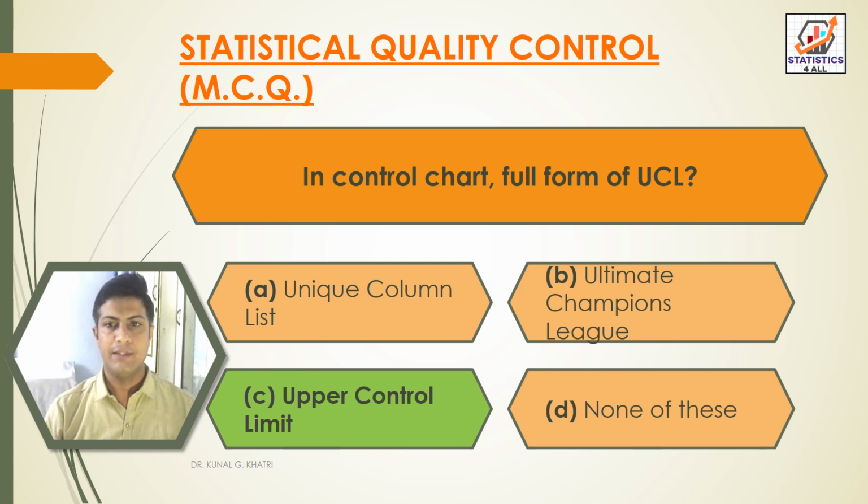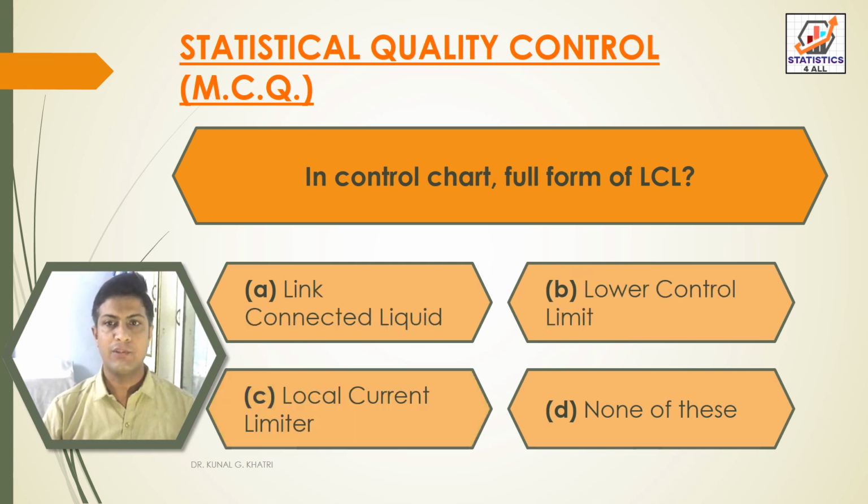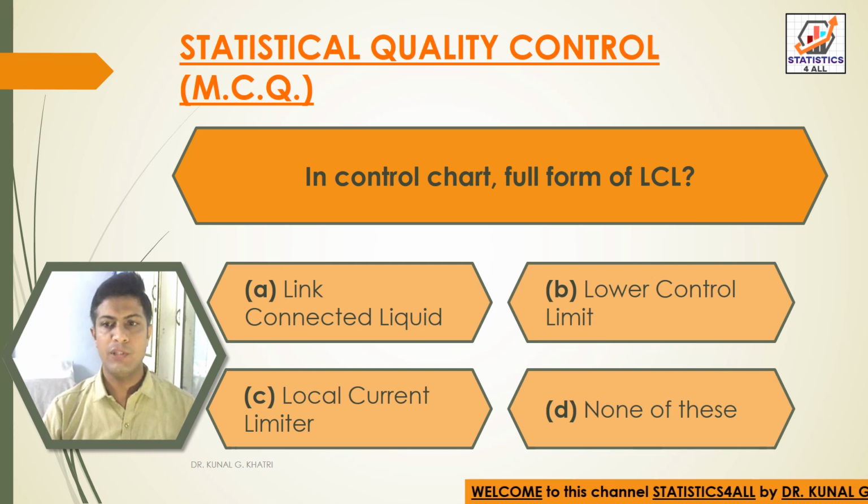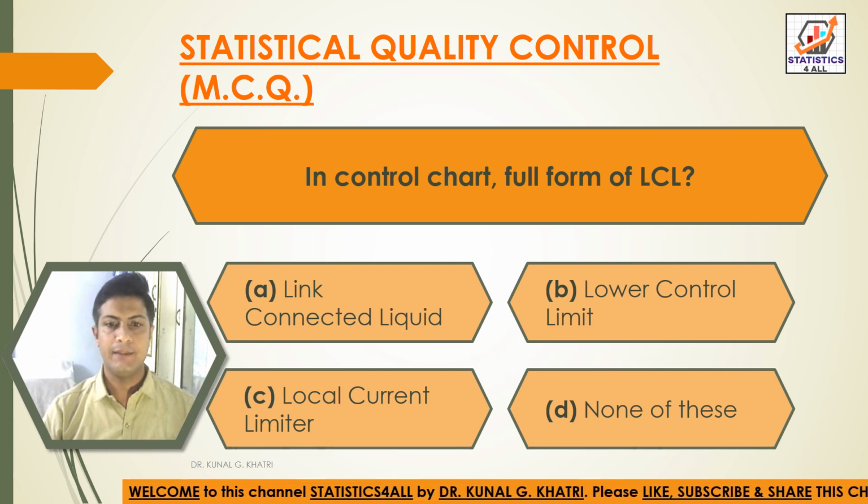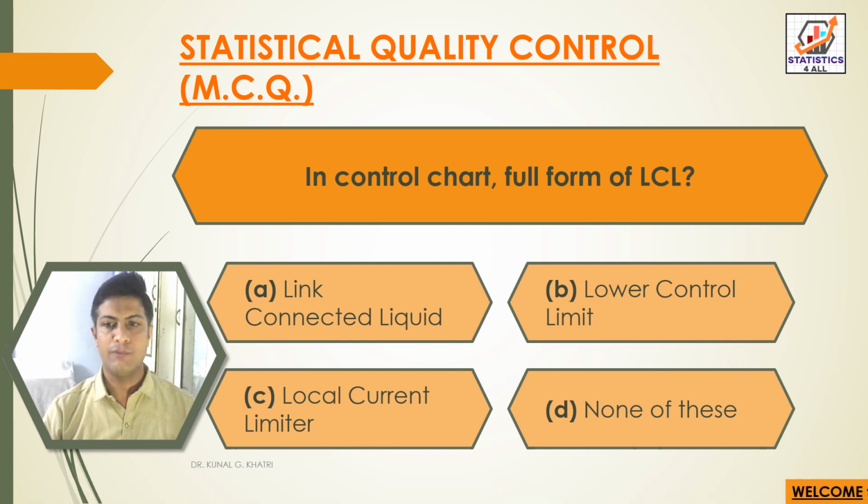Next question, in control chart, full form of LCL. Option A, link connected liquid, option B, lower control limit, option C, local current limiter, and option D, none of these. So here we have answer option B, that is lower control limit is the full form of LCL in control chart.